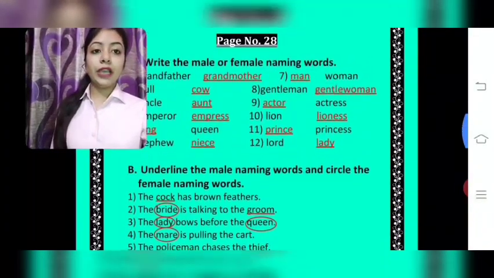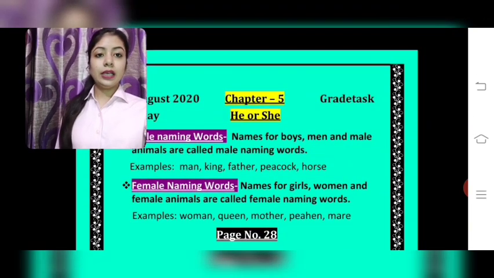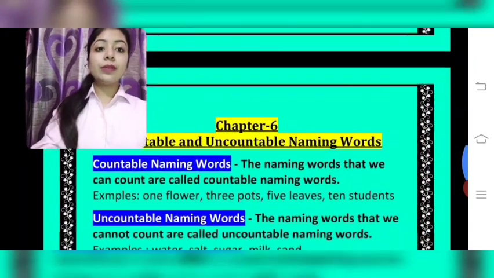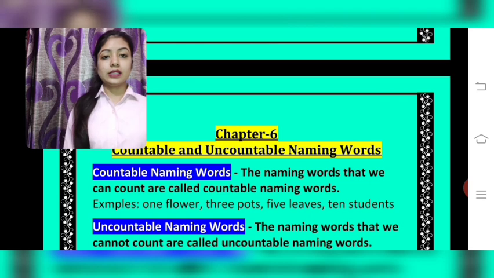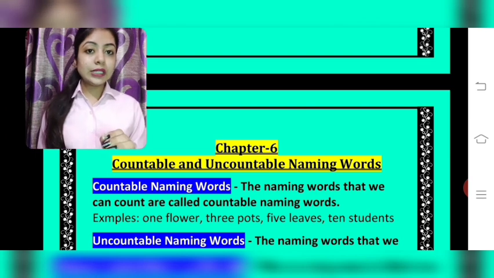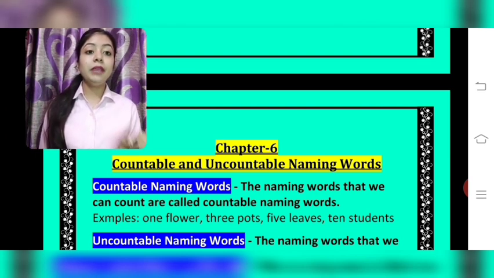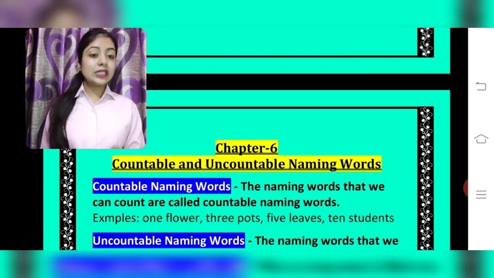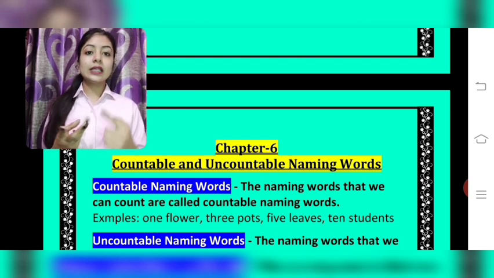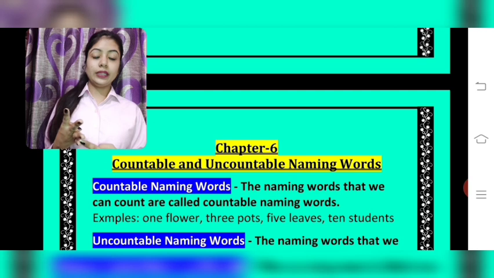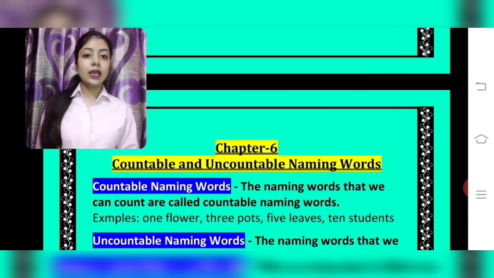I hope chapter number 5, he or she, is clear to you, students. Complete it in your book. Let's move on to chapter number 6, that is countable and uncountable naming words. See, in every chapter this concept of naming words will come. Please remember it always. Naming words are the names of people, places, animals or things, also known as nouns.